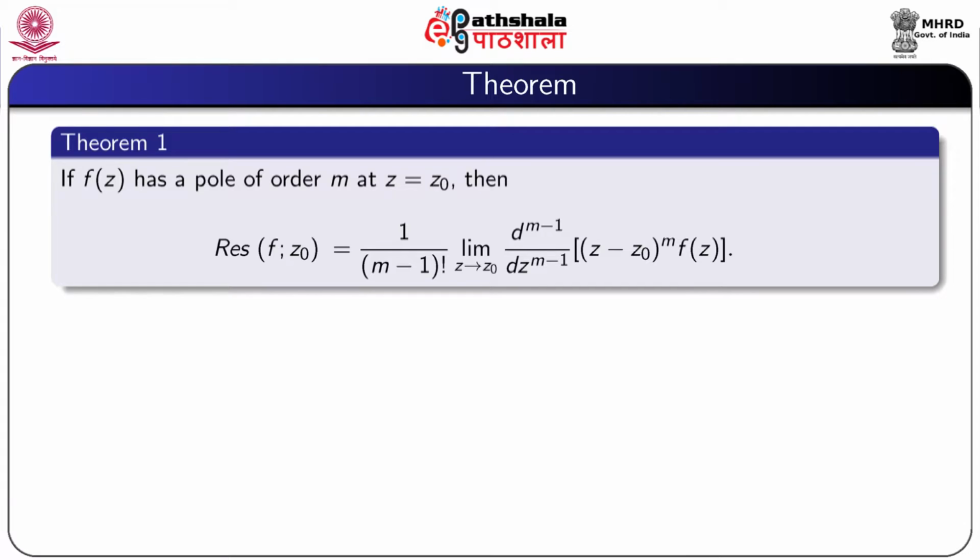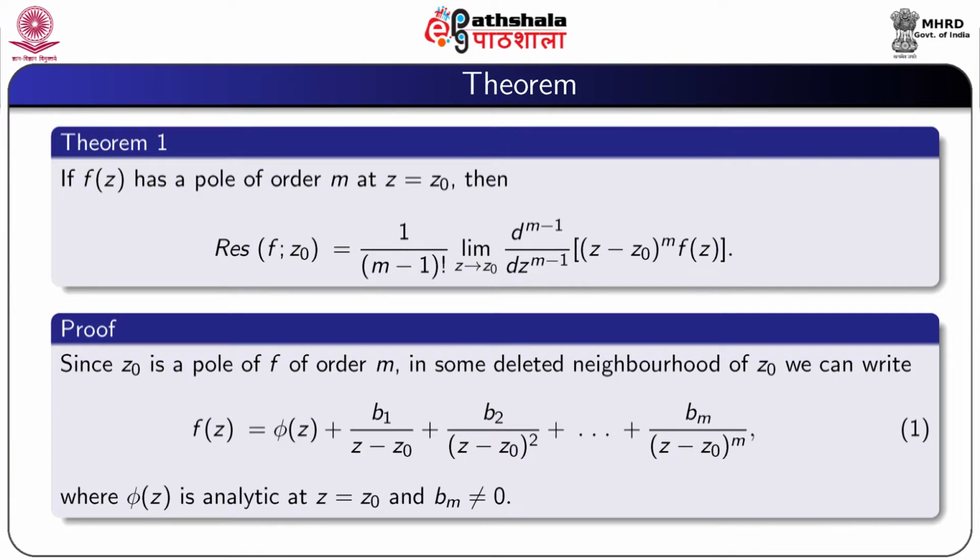So, we prove a result: if f(z) has a pole of order m at z equal to z0, then the residue of f at the point z0 is equal to 1 by factorial (m minus 1) times the limit as z tends to z0 of d^(m-1) by dz^(m-1) of (z minus z0)^m times f(z).